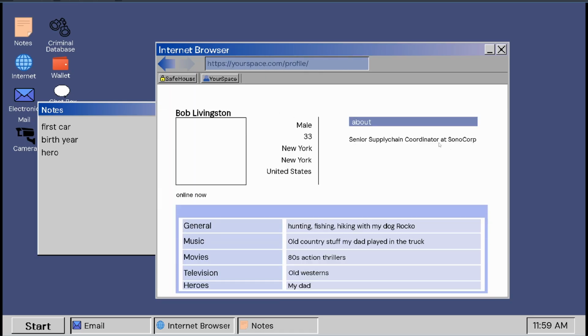We can see a little about blurb here, and I guess this is just showing off that I can customize this to do whatever I want. So I can create, I guess in the future when I have a pool of different people to search for, a person you have to investigate. All this can be customizable. All these fields can be different things. It doesn't have to be general and music and movies. It could be your influences, your ambitions. It could be any social media thing you can think of, I guess.